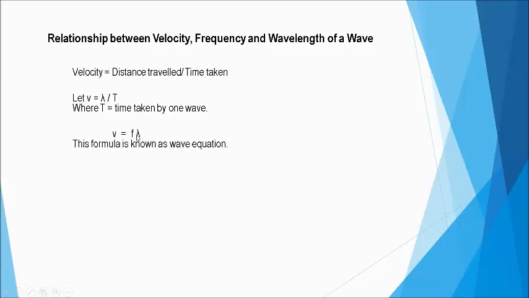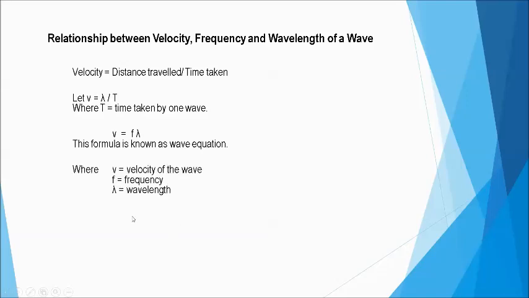Ay, bakit naging f? Nasaan na yung T? We have seen earlier in the relationship of time period and frequency that frequency is equal to 1 over T. So itong equation ito could be written as v is equal to lambda times 1 over T. Kaya yung 1 over T na yun ay frequency. So that's why we put here f. So this formula, where v is equal to f times lambda, or velocity of wave is equal to frequency of the wave multiplied by the wavelength, is known as the wave equation.